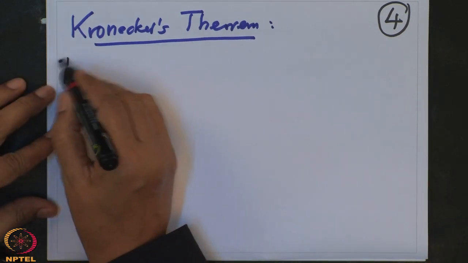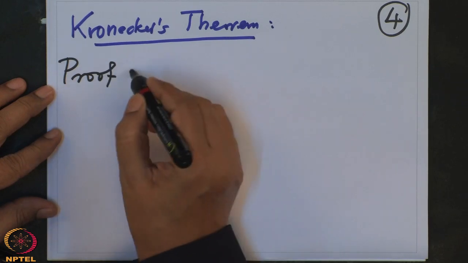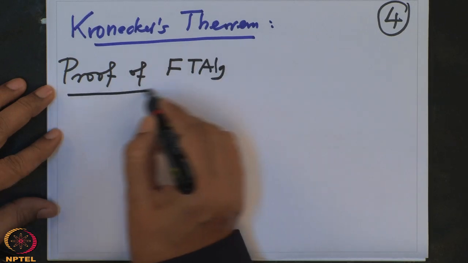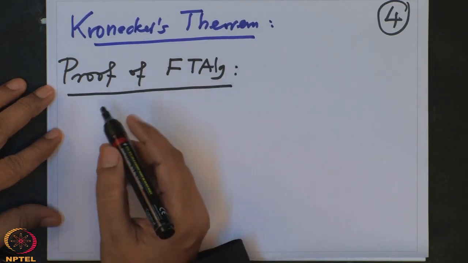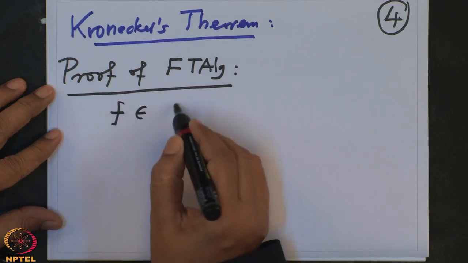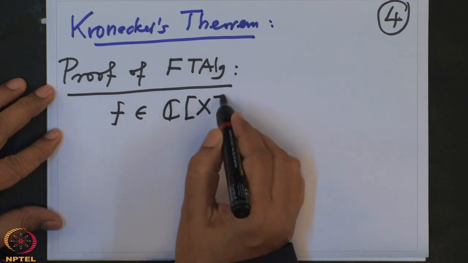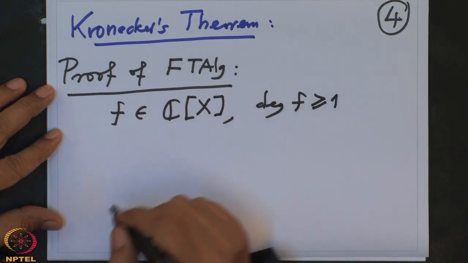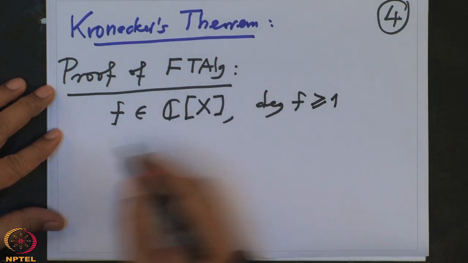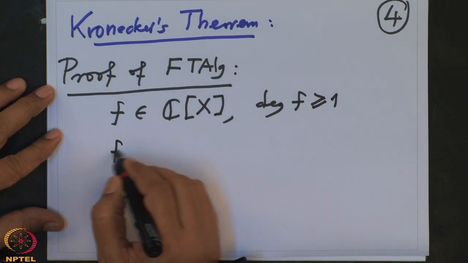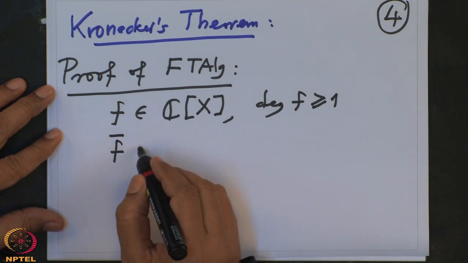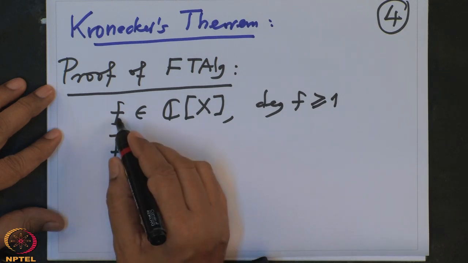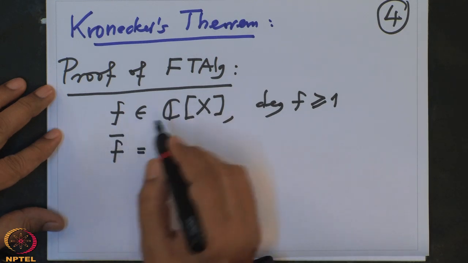So proof of FTA. So let f be a polynomial with complex coefficients, degree f is bigger or equal to 1. This is given to us. Okay, first of all, let us denote f bar to be the polynomial which I obtained from f by applying conjugate. So f has complex coefficients, so I will apply conjugates to the coefficients.